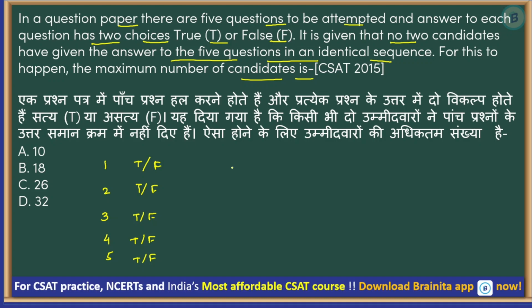So now understand this. Let us understand this with only 2 questions, right? So if this guy says true, then there are 2 ways, and then if this guy says false, then there are 2 ways. So total ways for these 2 candidates for their answers to remain distinct is 4, 2 into 2, right?